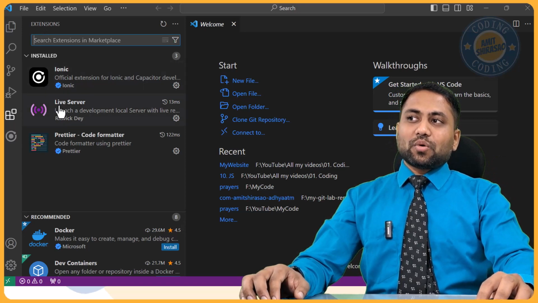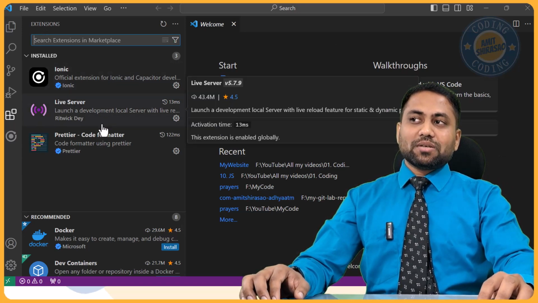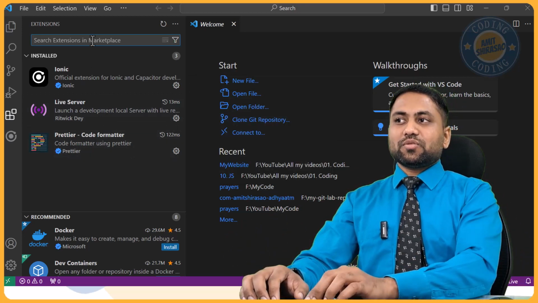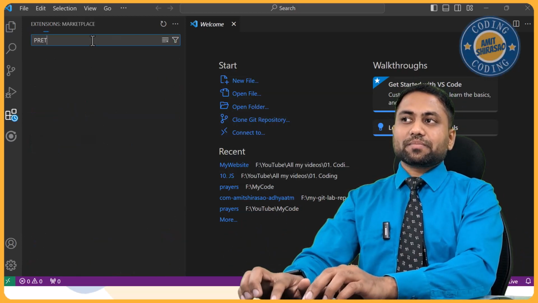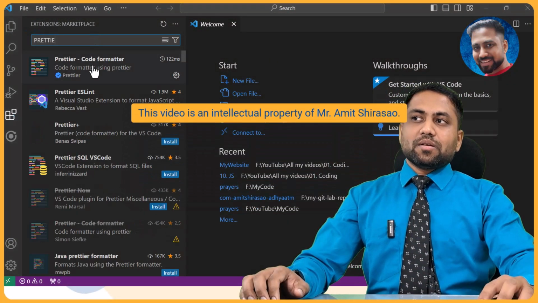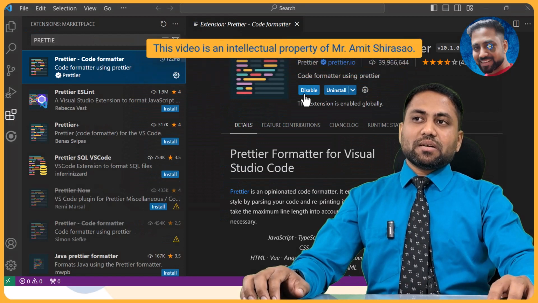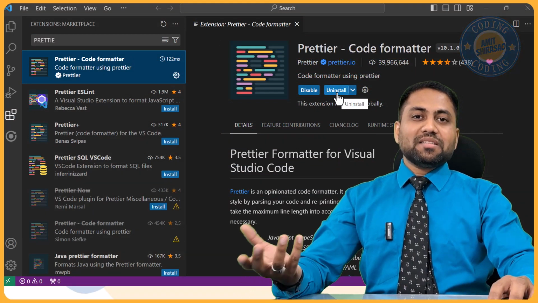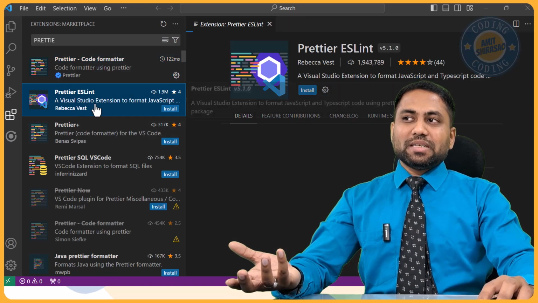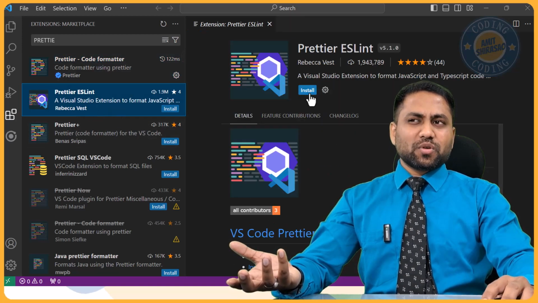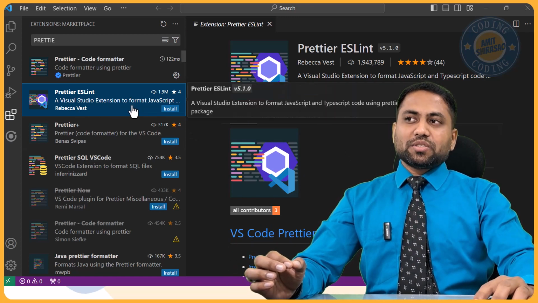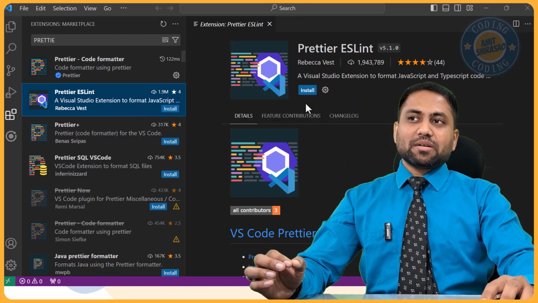Here I have already installed Ionic, Live Server and Prettier. If you haven't installed it, then you can just search for it. Let us say Prettier. You will get it over here. You will see an install button. I'm saying uninstall button because it's already installed. For example, let us see Prettier ESLint. This is for linting. Linting means basically finding syntactical errors and all. If you want to install something like this, there is an install button here or here.